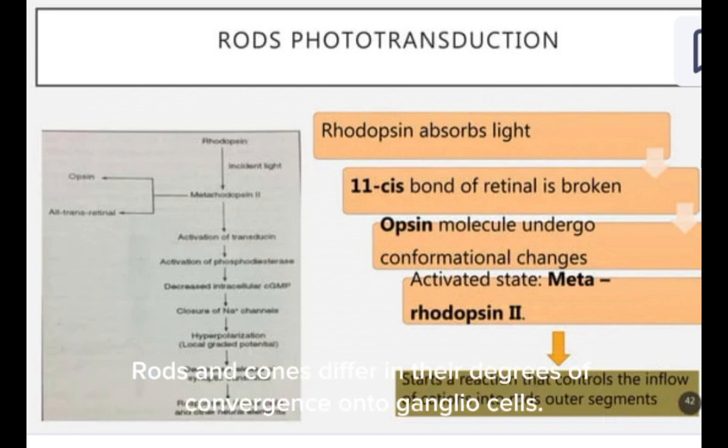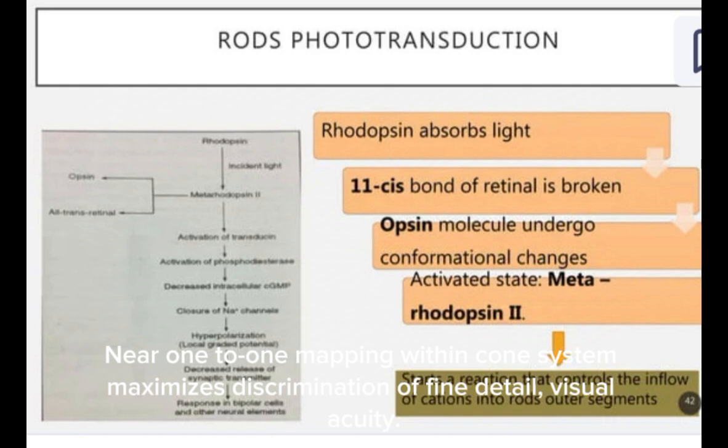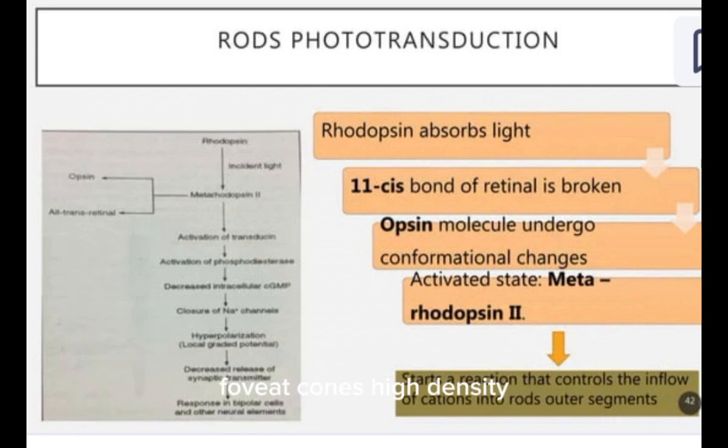Rods and cones differ in their degrees of convergence onto ganglion cells. Convergence makes the rod system a better light detector, but reduces its spatial resolution. Near one-to-one mapping within the cone system maximizes discrimination of fine detail, visual acuity. Foveal cones have high density.